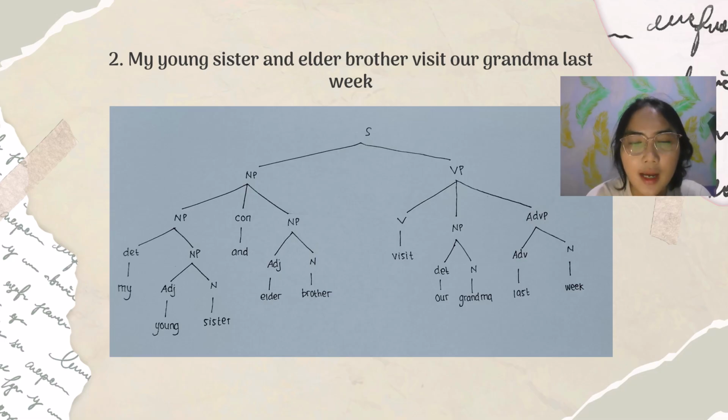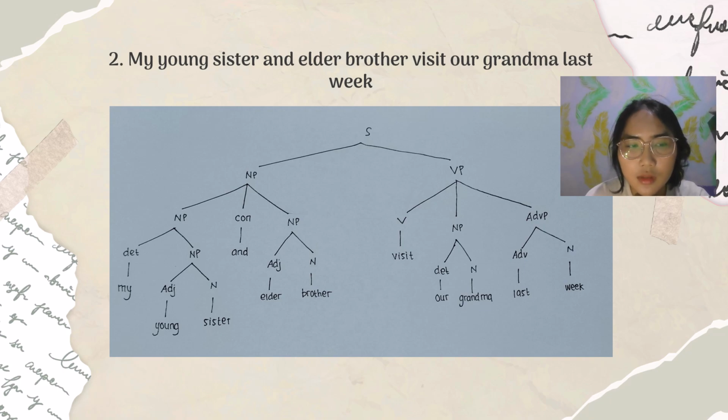My is a determiner, NP divided into two. Young is an adjective and sister is a noun. And the word and is a conjunction. And elder brother is NP. Elder is an adjective, brother is a noun.